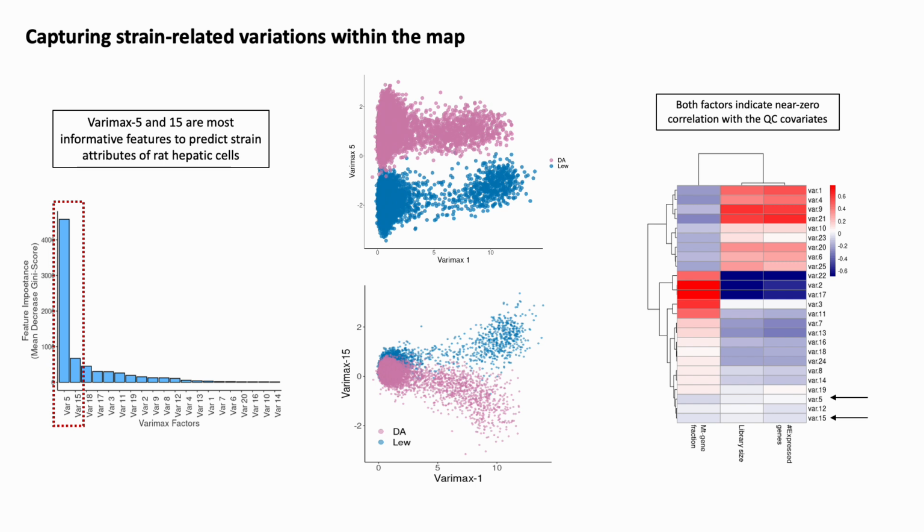Using this approach, two main strain-specific factors were identified which represent variation within the hepatocyte and macrophage populations. The top two hits were varimax factors number 5 and number 15. Both factors indicated near zero correlation with the QC covariates, suggesting that they have captured biological rather than technical variations.